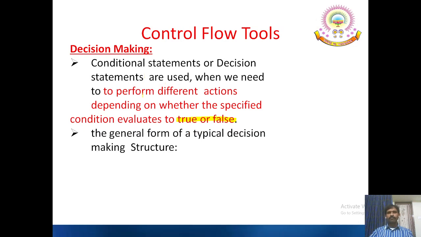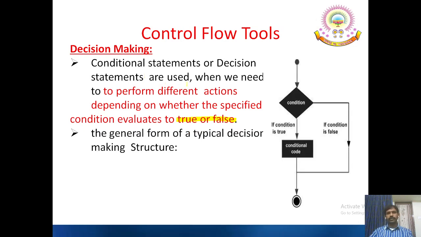The general form of typical decision making structure is, if the condition is evaluated, if the condition is true, then the flow continues to bottom. Otherwise, the condition follows to the right side. After completing the process, the false condition or either the true condition, it moves on to the normal sequence of operations.